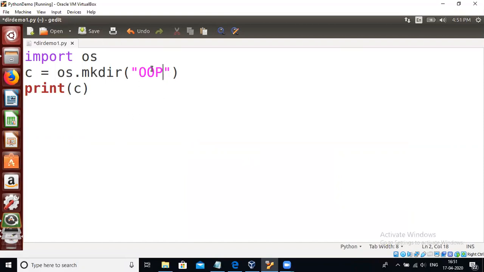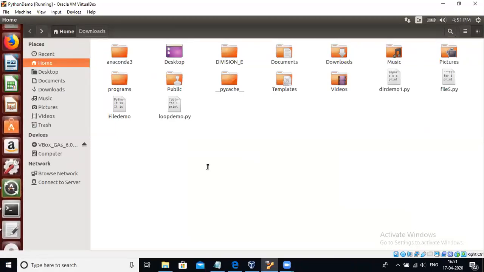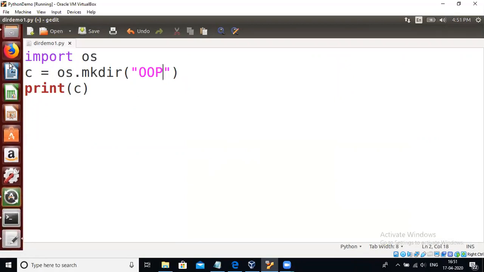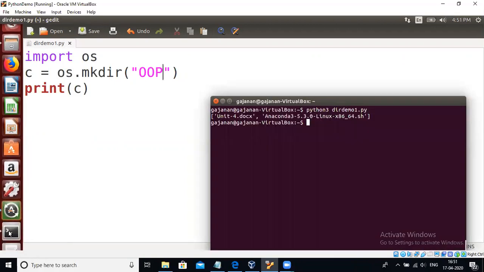So I want to create the OOP directory. If you run this program, first observe, inside the home there is no OOP folder, but when you execute this program, the OOP directory will be created inside the home directory. So we will run this program now.